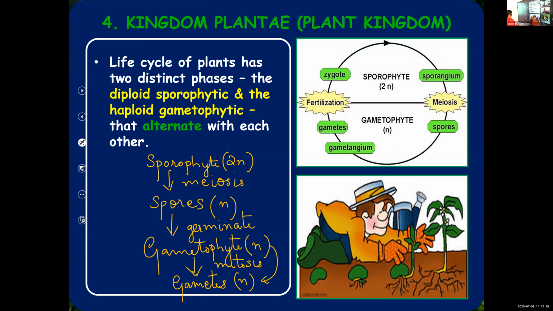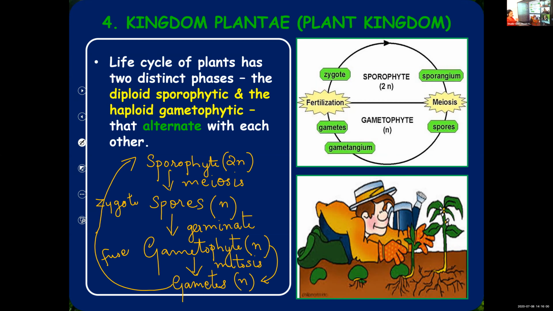Now these gametes will fuse together. Male and female gametes, they will fuse. The different gametes fuse together and they will form a zygote, which will form the sporophyte again. So which part forms the sporophyte, which are the spores, what forms the gametophyte, which are the gametes formed, all that we will learn in chapter 3 where it is described in detail.